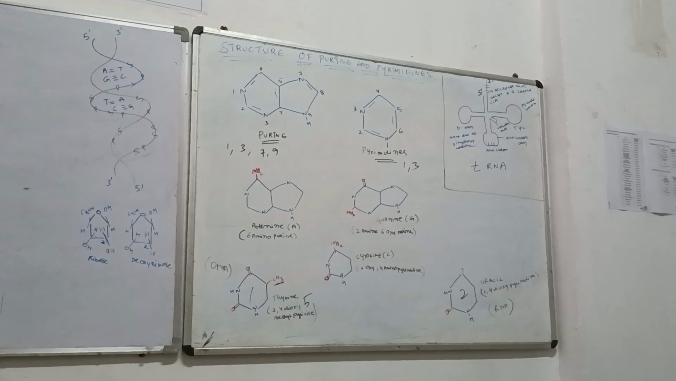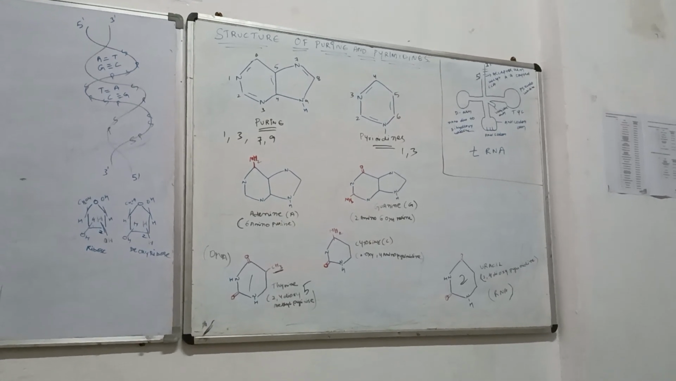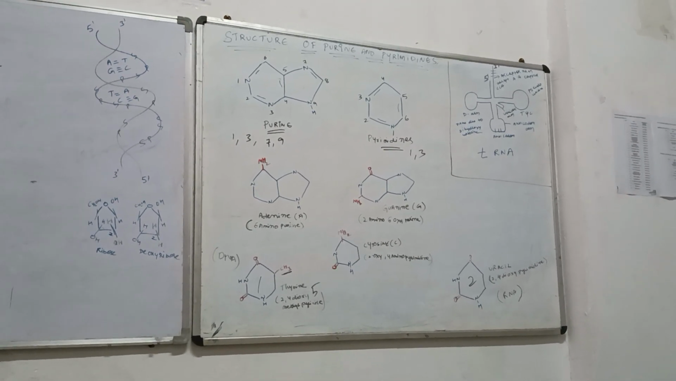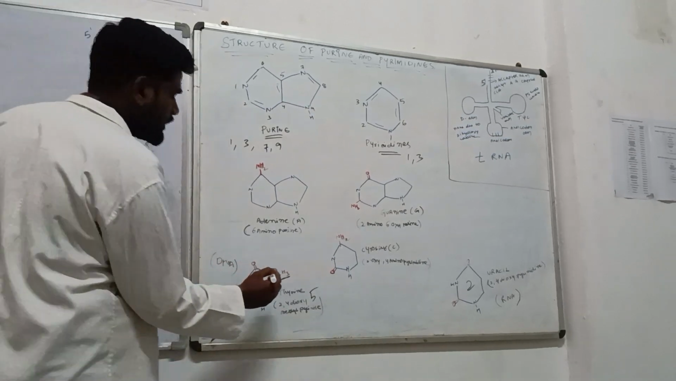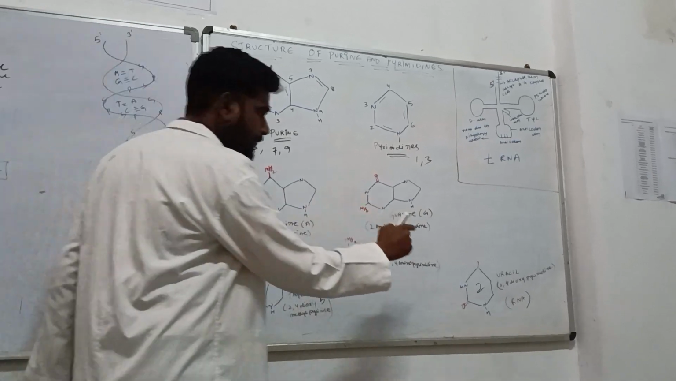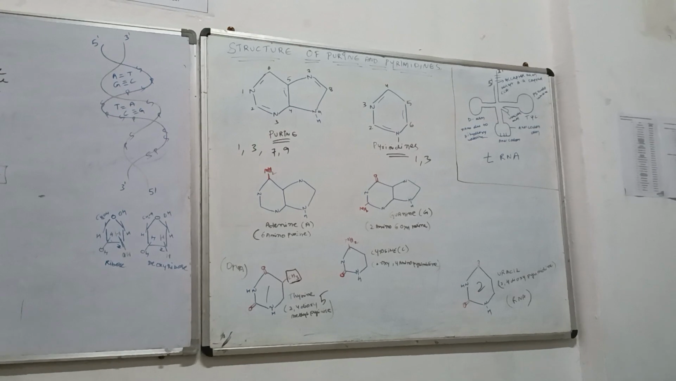If you look closely at the structure, all the structure is same. The only differentiation between thiamine and uracil is that the methyl group is absent in uracil.